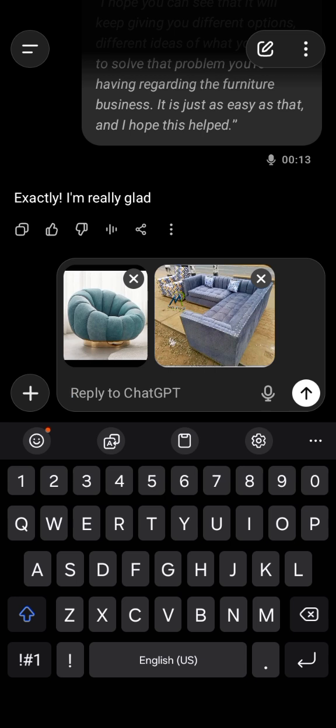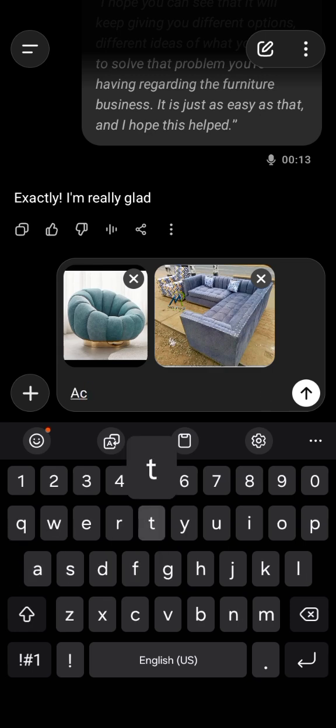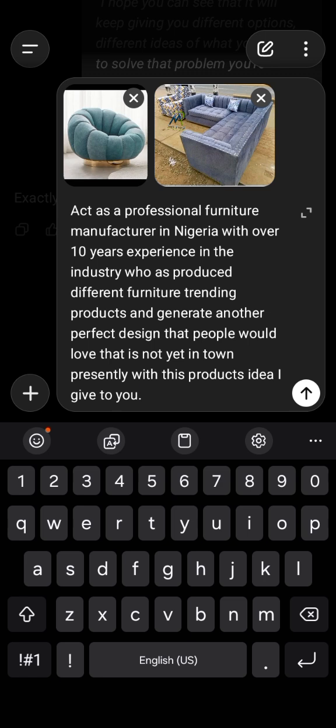Now that you've added these two pictures, you now want to add this prompt to it so that it's going to give you another design of these products. Now take a look at this. Now you're going to type this prompt into it.